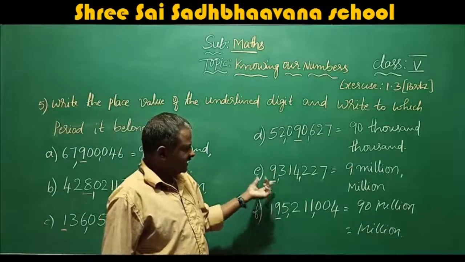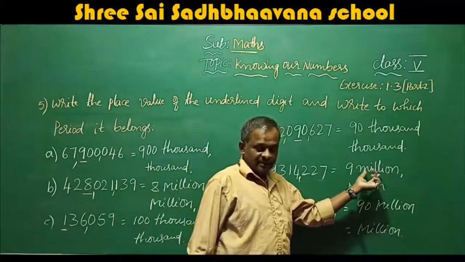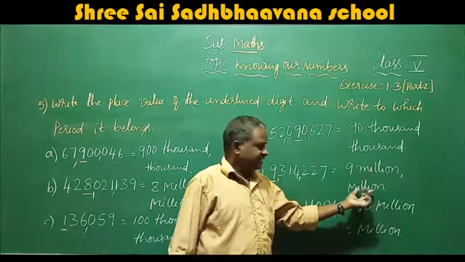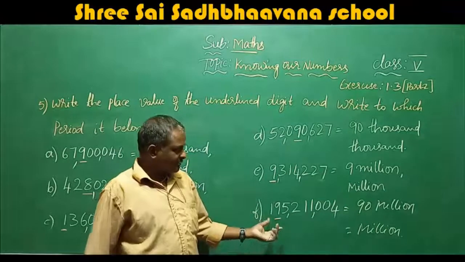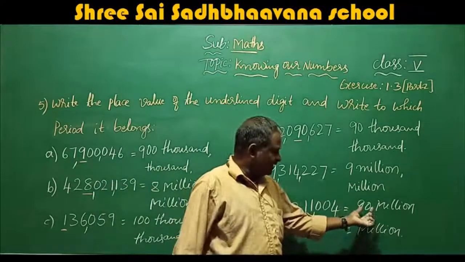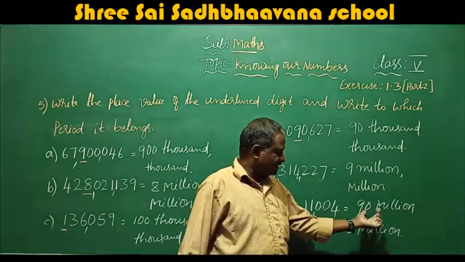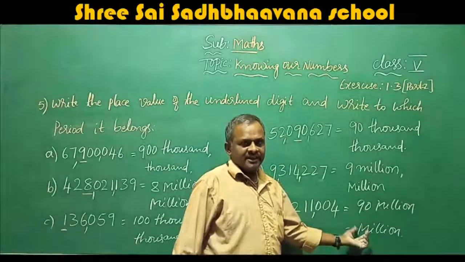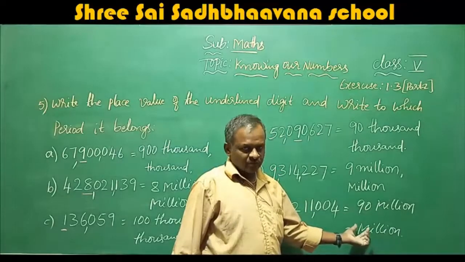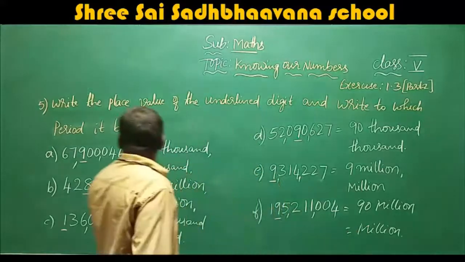When you come to here, 9 is in the million place, so the place value is 9 million and it is in the million period. When you come to here, 9 is in the 10 million place, so the place value is 90 million and it is in the million period. Okay, next we will move to 6.